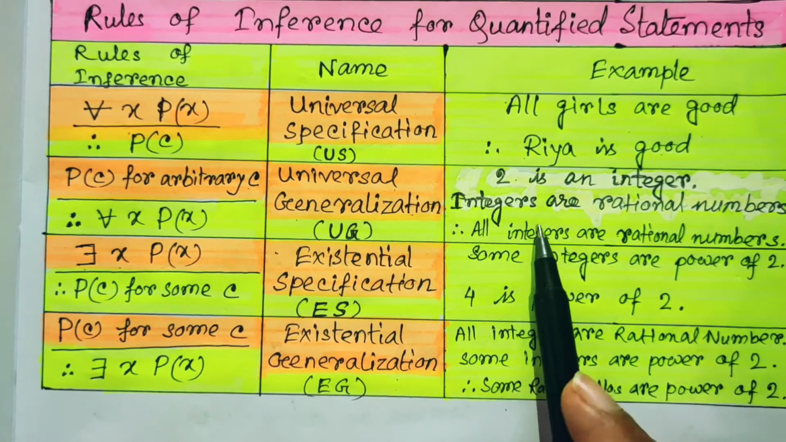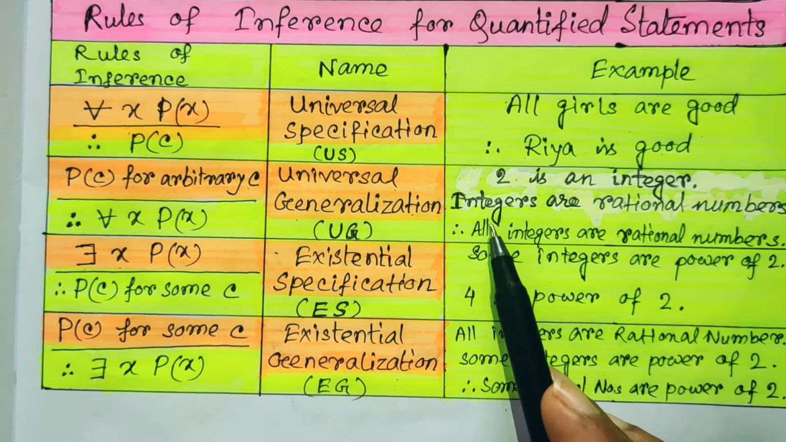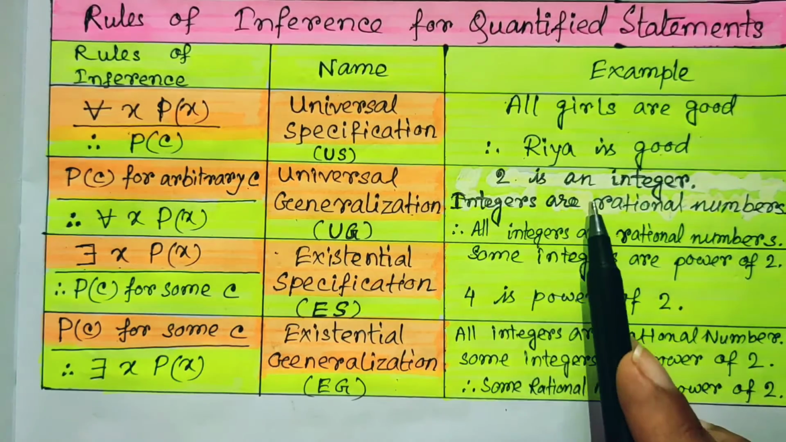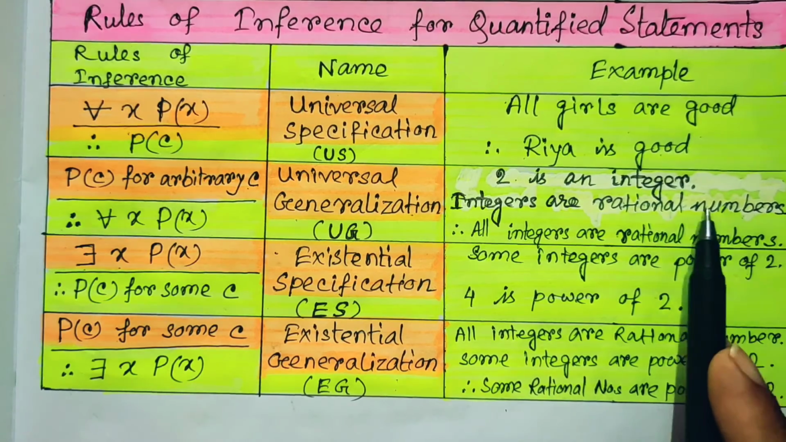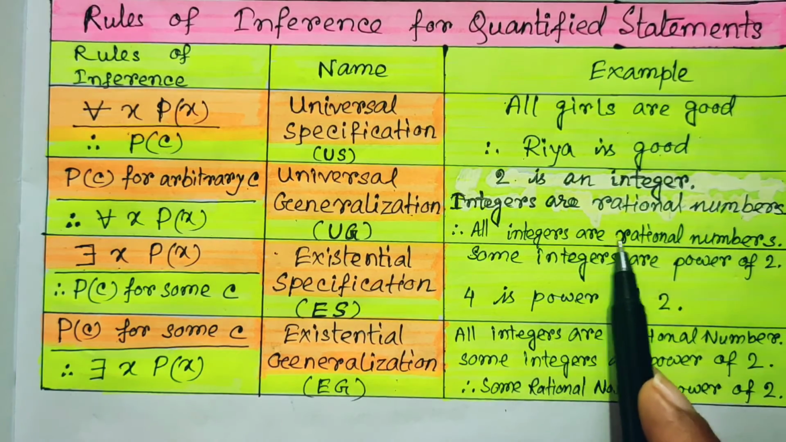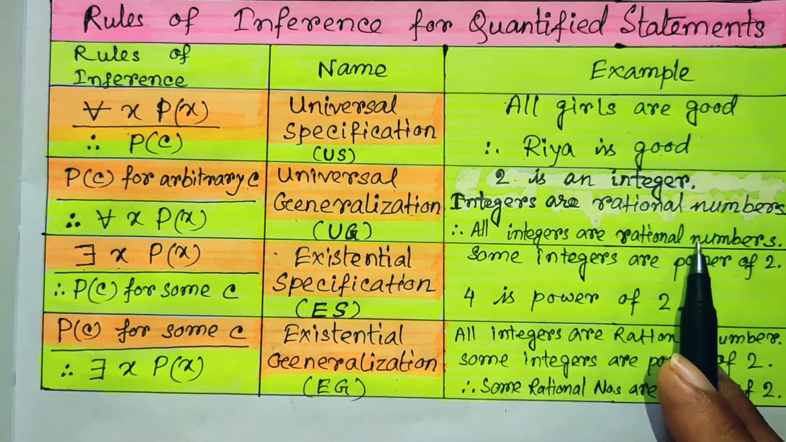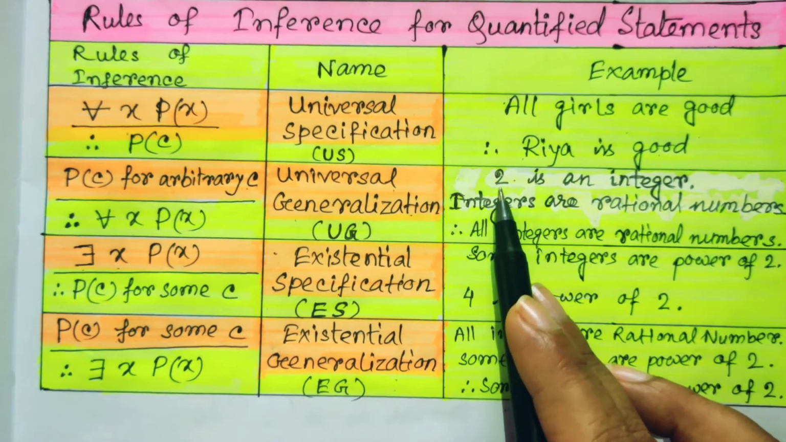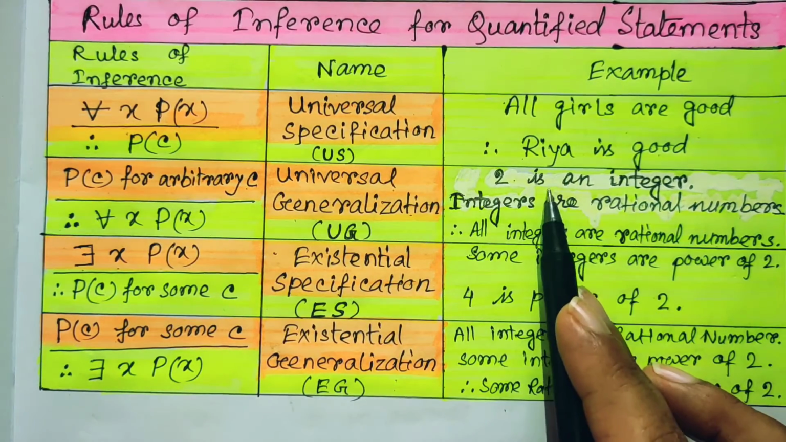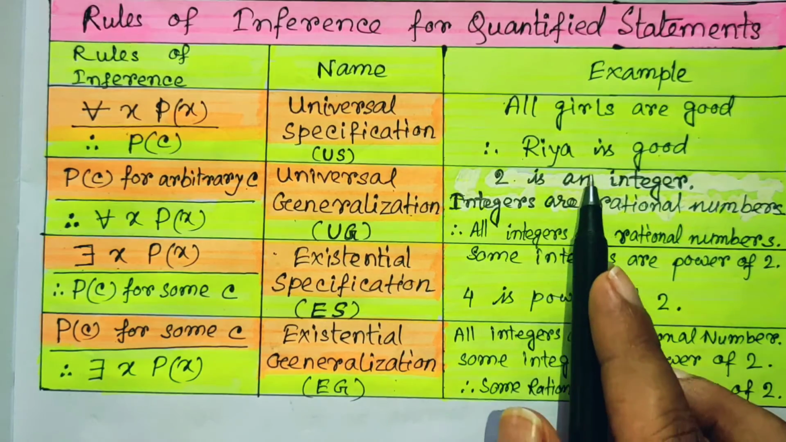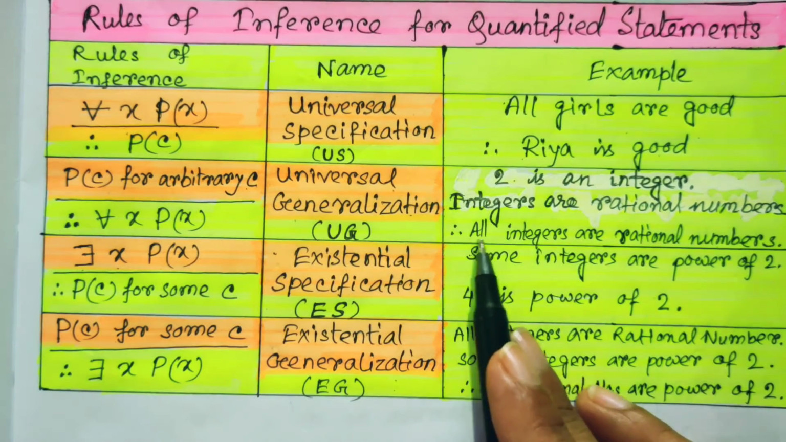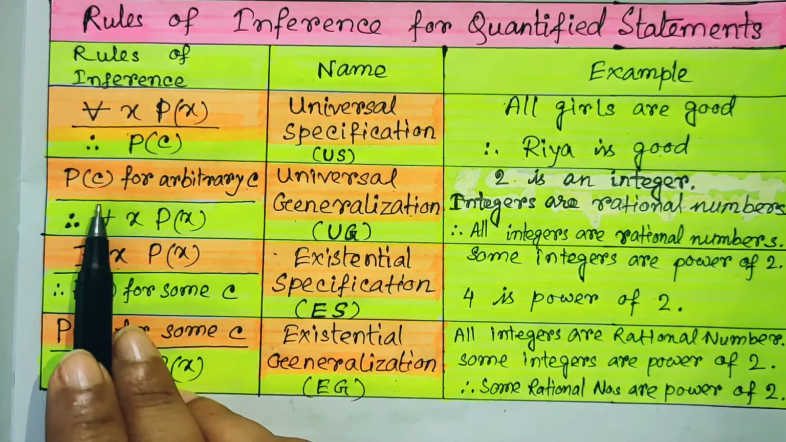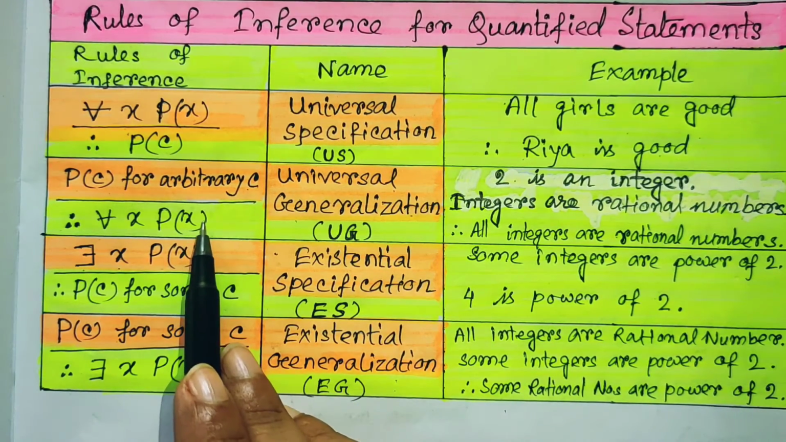So for example, we can say 2 is an integer. Integers are rational numbers. First of all, 2 is an integer. Then integers are rational numbers. So it will conclude that all integers are rational numbers. If we consider the set of rational numbers, definitely 2 is included in that set, and whatever integers of such kind we consider, these are all rational numbers. So from these 2 propositions we can conclude that all integers are rational numbers, and that is the universal generalization, because from a specific value we come to the generalized form.